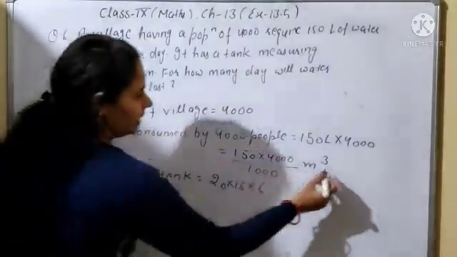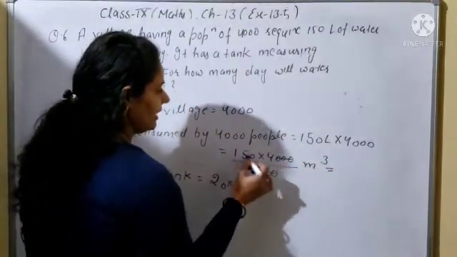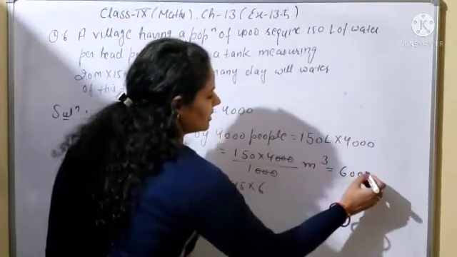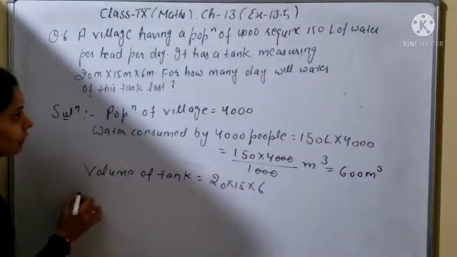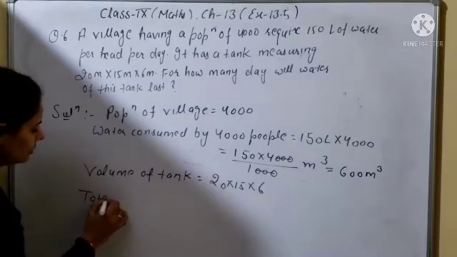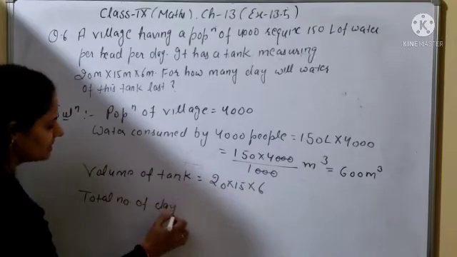From here you will first find out the water consumed. So how much water is consumed? 30 you can cancel out. 15 times 4 is 60. So this is 600 meter cube. Now the total number of days the water of this tank will last.